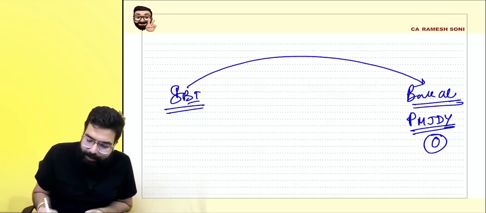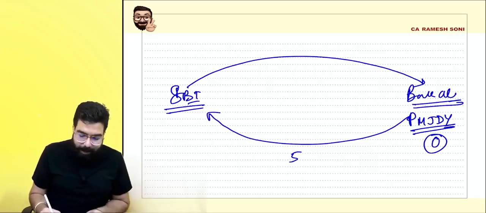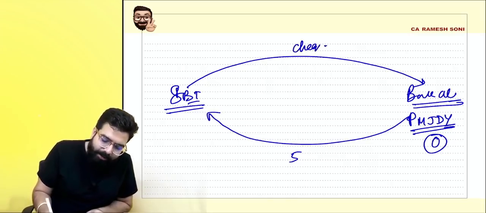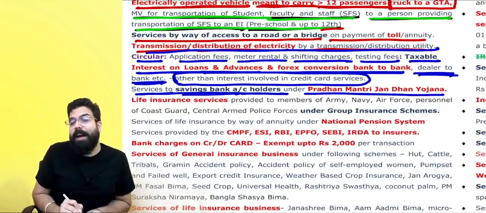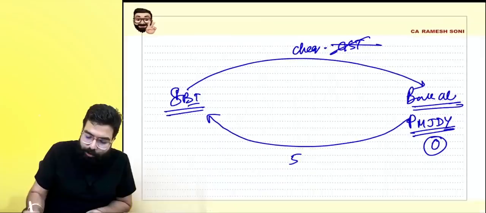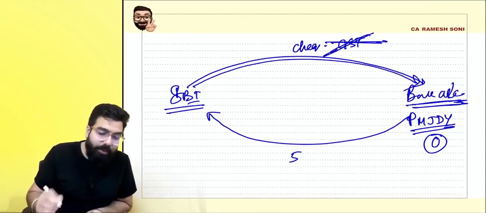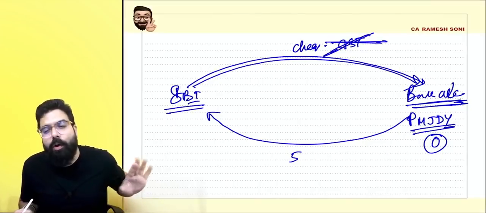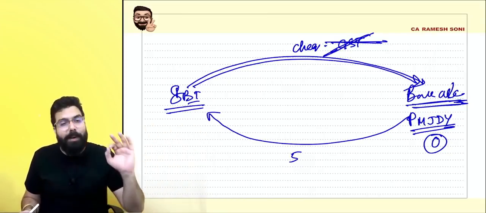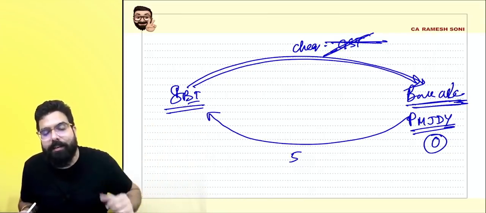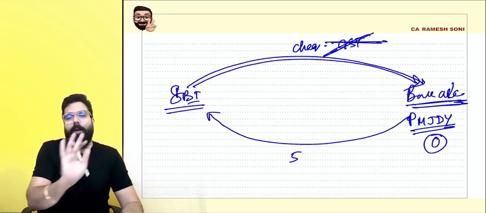Now the bank gave him a checkbook. When the bank gives him a checkbook, the bank might charge 5 rupees, but on the checkbook issuance charges, GST will not be charged. Whenever services are given to a savings bank account holder under the Pradhan Mantri Jan Dhan Yojana by the bank, there will be no GST because these are zero balance accounts. Government told banks not to charge any GST to those people, otherwise those people will start closing their accounts. So please don't charge any GST whenever you provide any services to them.